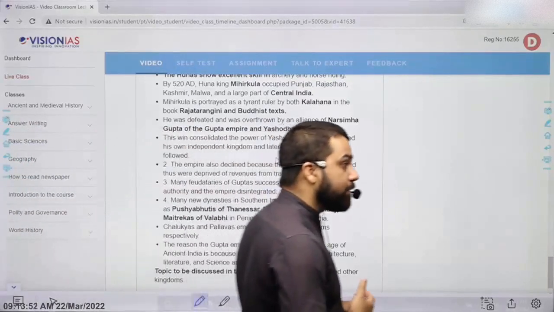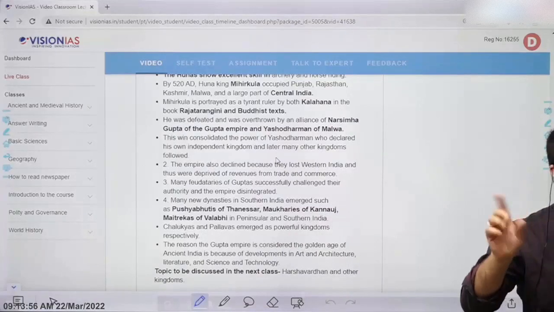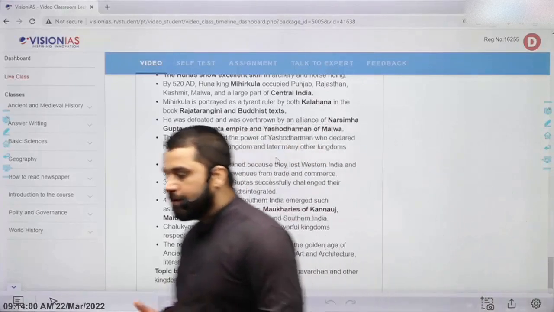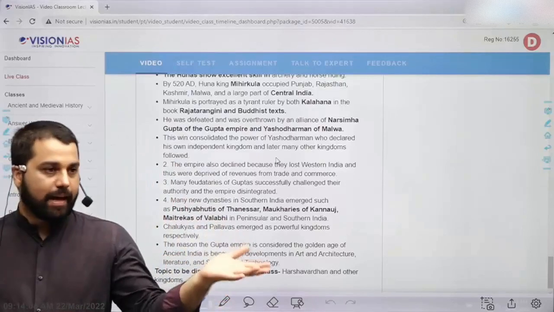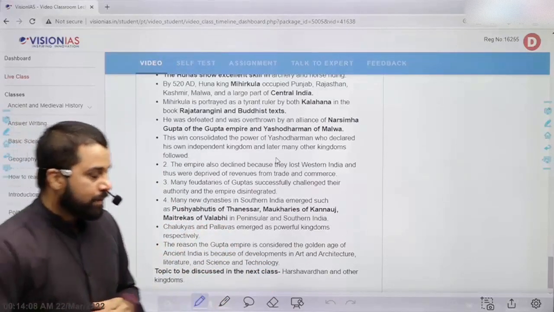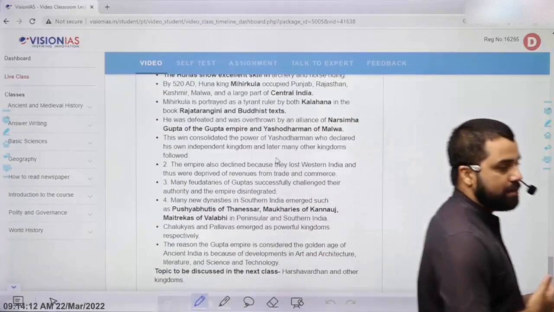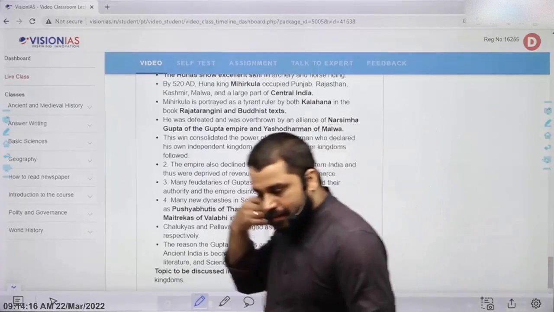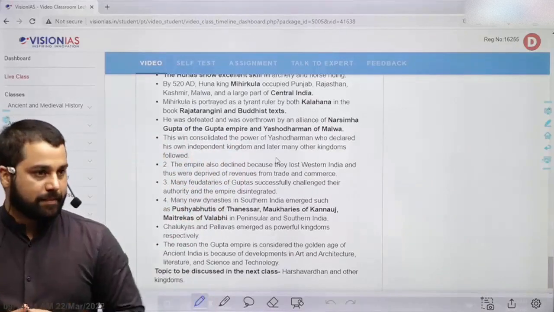Social history is a very important theme, and in general a big favorite topic of UPSC. The Guptas may have been Vaishyas, but they patronized Brahmins a lot, so Brahmins became very important, and because of this patronage they often got the title of an even greater ruler than Kshatriyas.